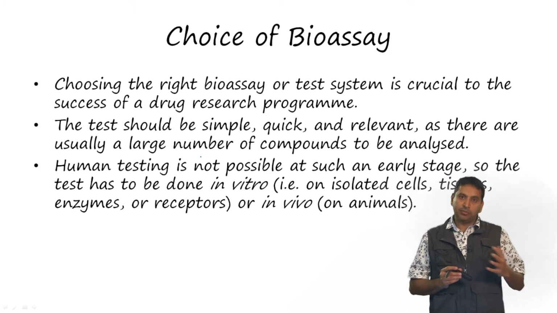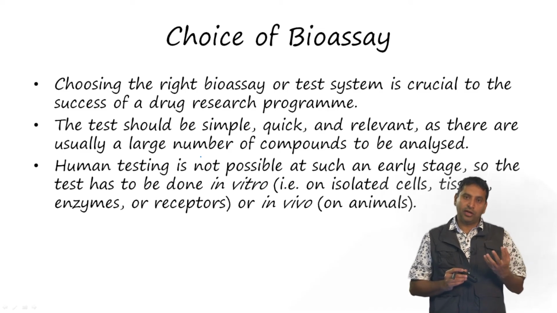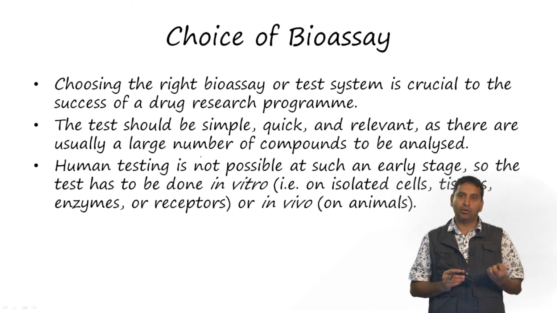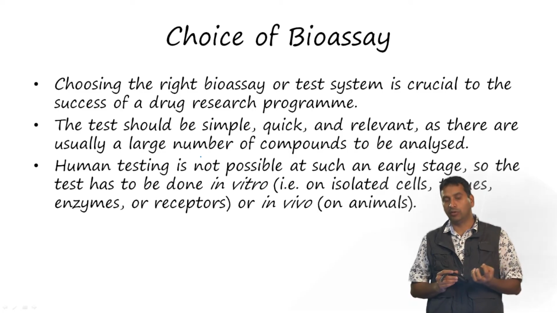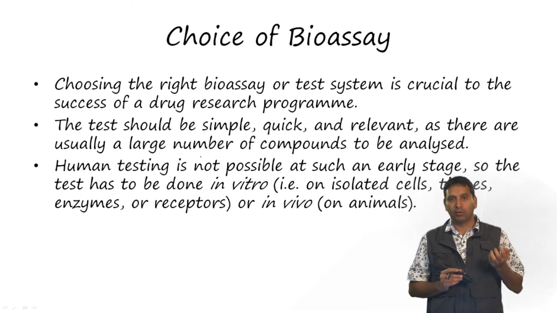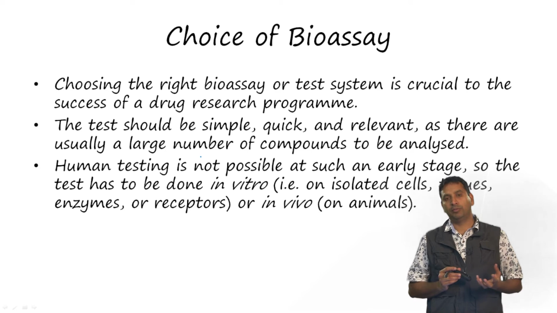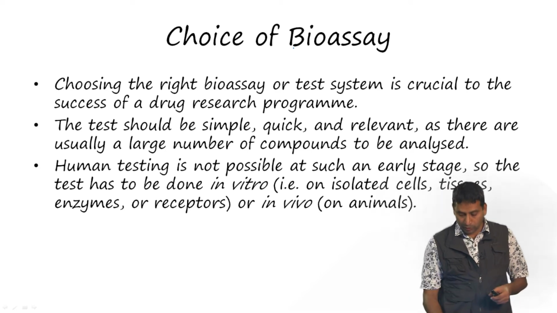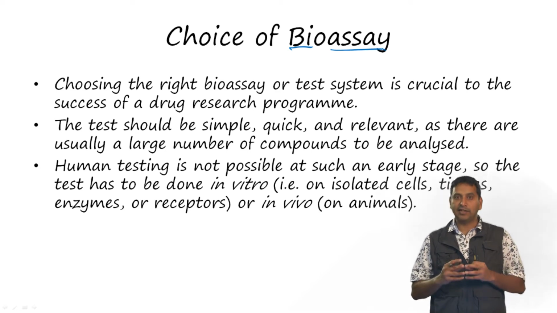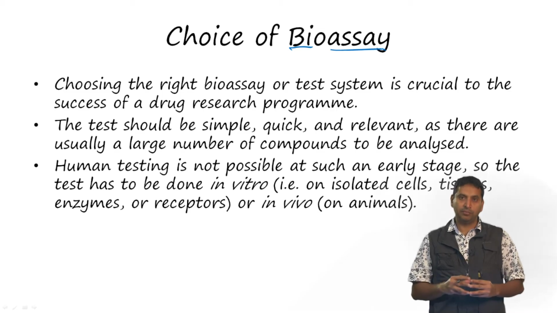These are the aspects that we need to consider when we are looking at what kind of disease we want to hit, what selectivity we want to achieve and so on. But once we get into the program, we need to be able to test molecules. For this, we need what is known as a bioassay. An assay is nothing but a test system, and we need to achieve the right bioassay. This, as we will figure out, is very crucial to the success of a drug research program.